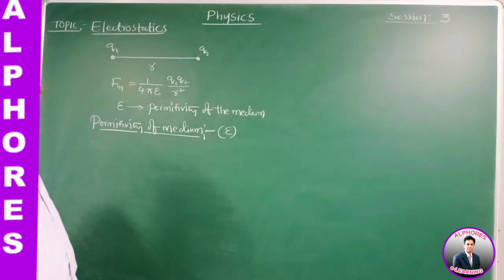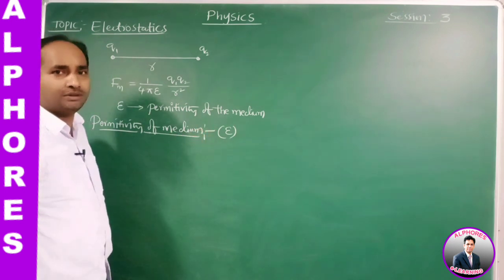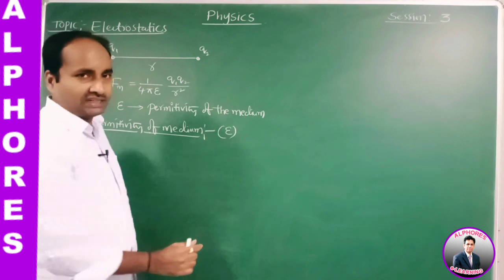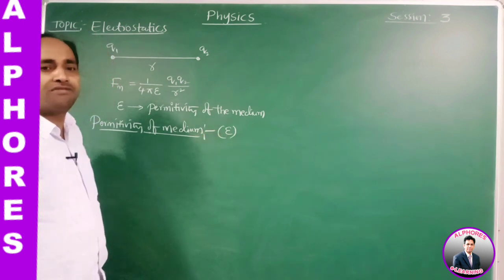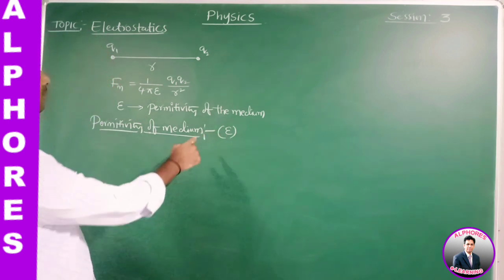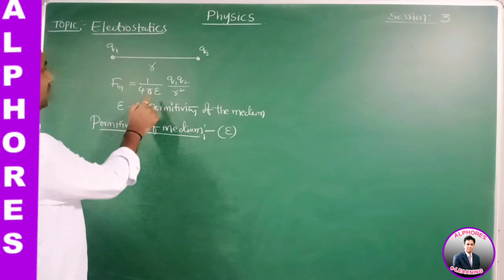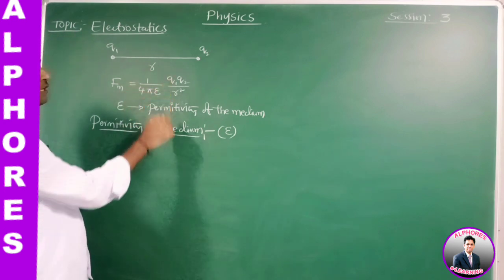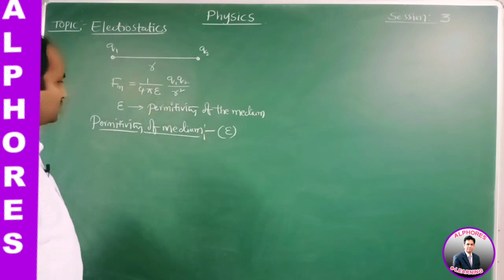So this is not a constant. This value will be different for different types of media. So here we are writing 1 by 4 pi epsilon q1 q2 by r square.